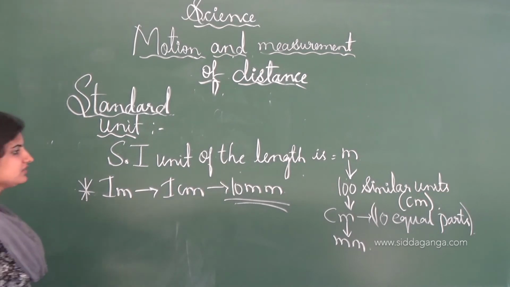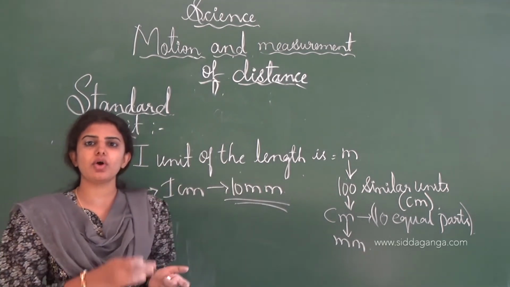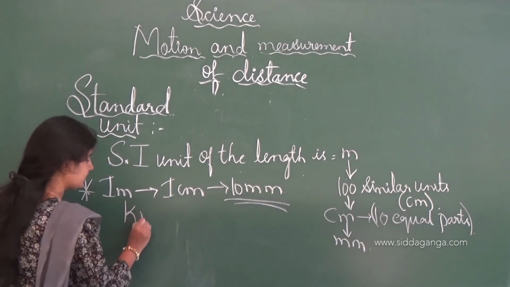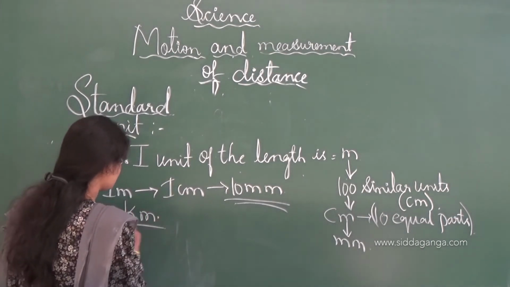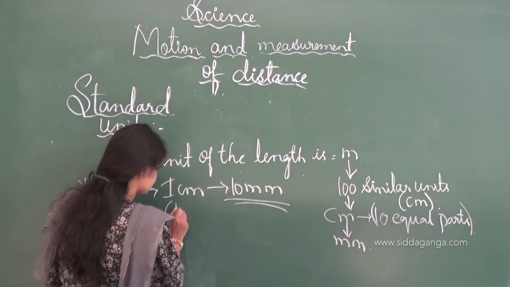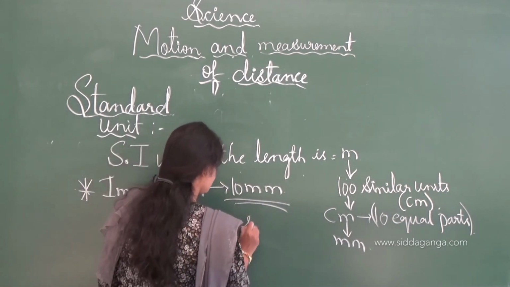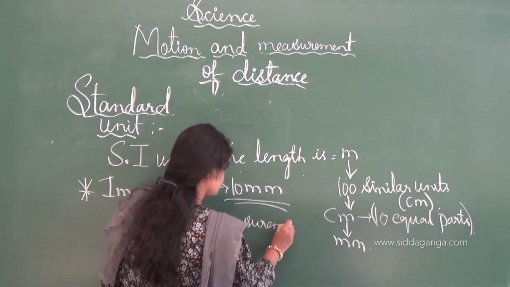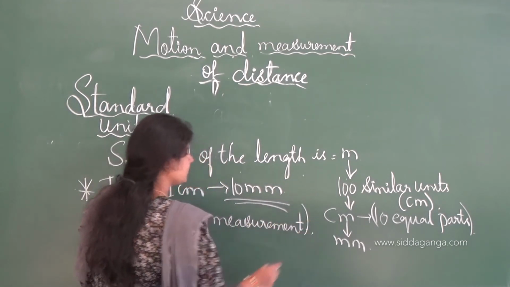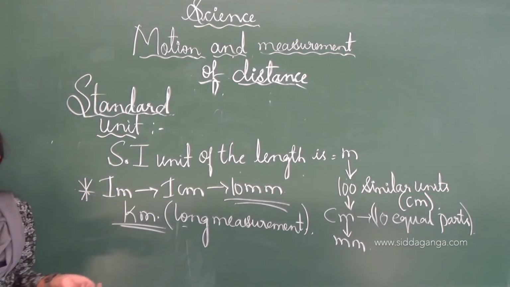And for long distances, such as the distance traveled by a person or a moving vehicle, we have to measure in kilometers. The kilometer is used for long measurements. And see, this is all about the standard unit of measurement.